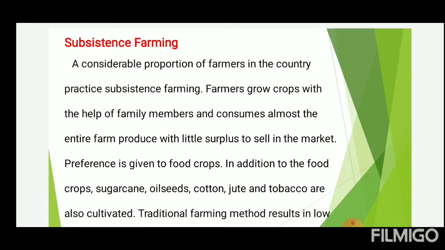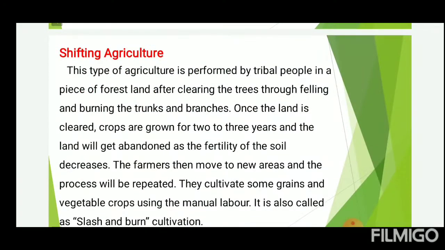Shifting agriculture. This type of agriculture is performed by tribal peoples in a piece of forest land after clearing the trees through felling and burning the trunks and branches. It is the agriculture done in forests.